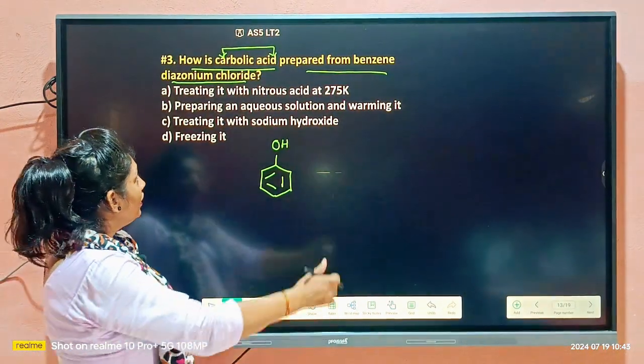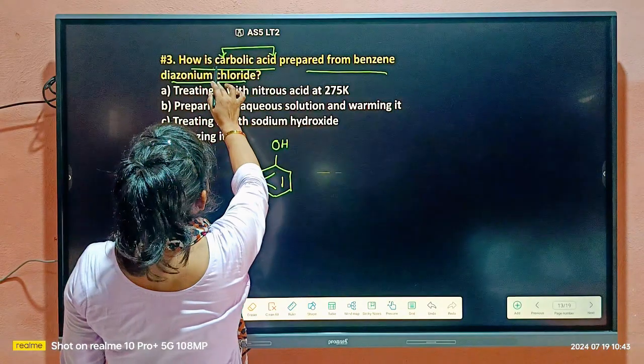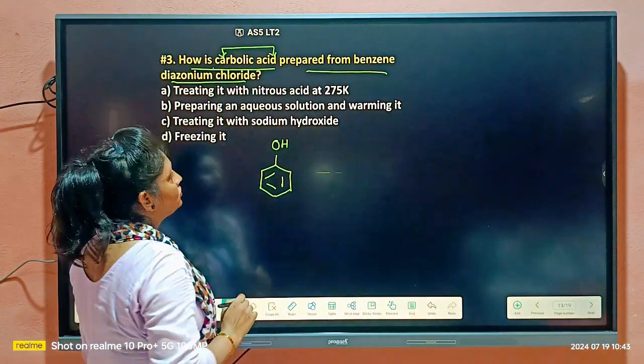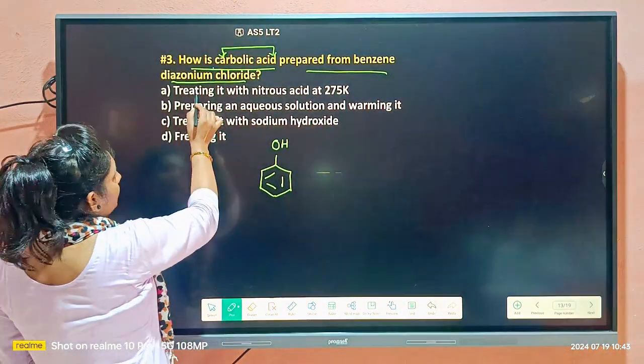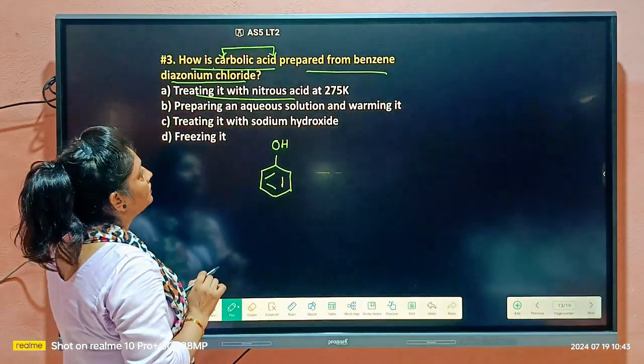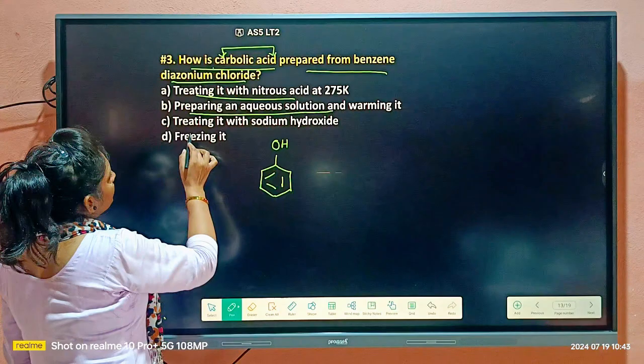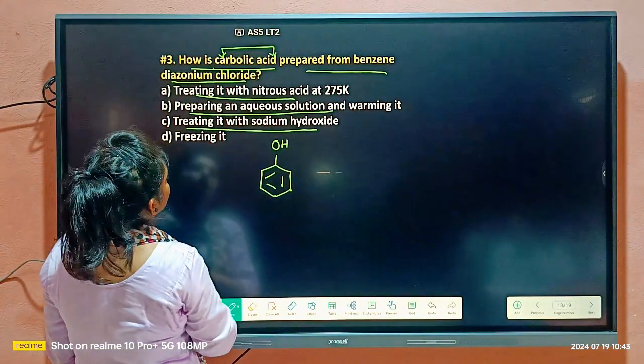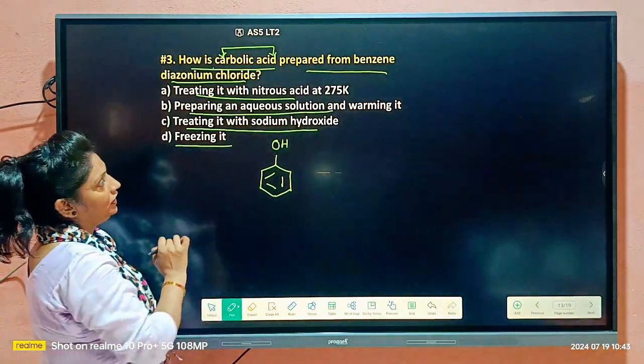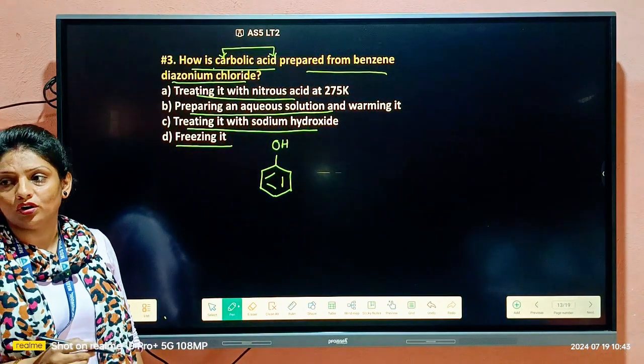Okay. So how is it prepared from benzene diazonium chloride? Treating it with nitrous acid, preparing an aqueous solution and warming it, treating it with sodium hydroxide, or freezing it. So which one is the right option here?